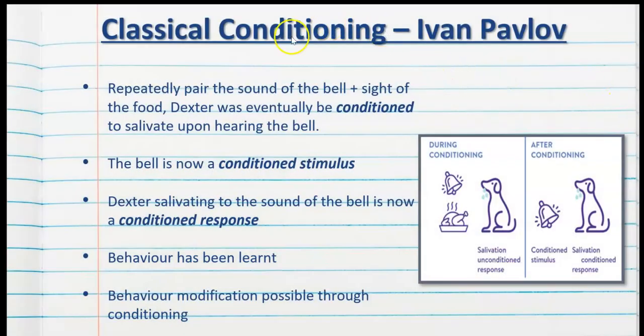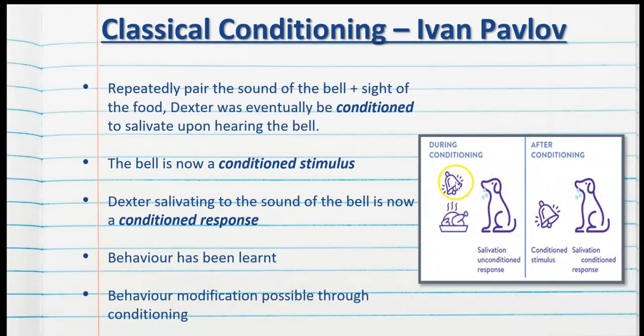However, by associating the sound of the bell with the sight of the food, which is what Pavlov did, Dexter was eventually conditioned to salivate upon hearing the bell. So the bell is now a conditioned stimulus, and Dexter salivating to the sound of the bell is now a conditioned response. So at this point, behavior has been learnt, and Pavlov discovered that behavior modification is possible through classical conditioning, as demonstrated here.